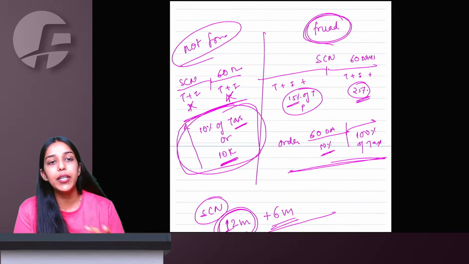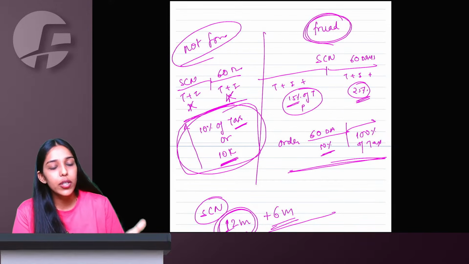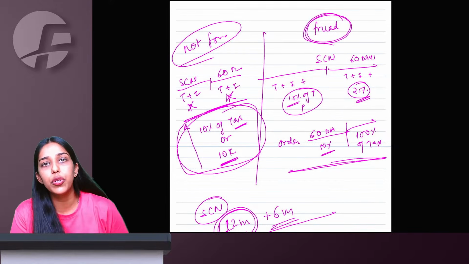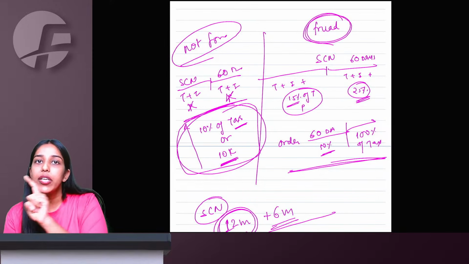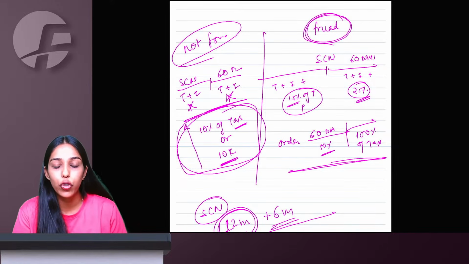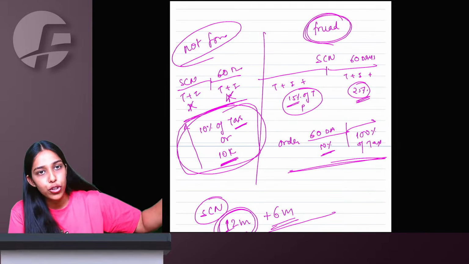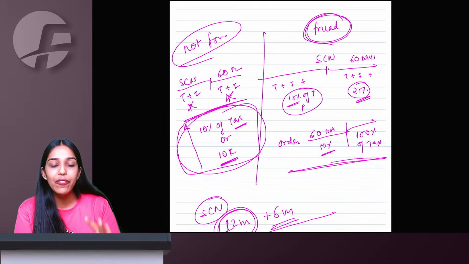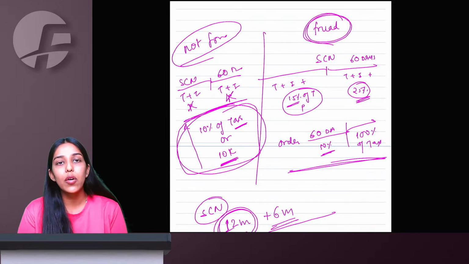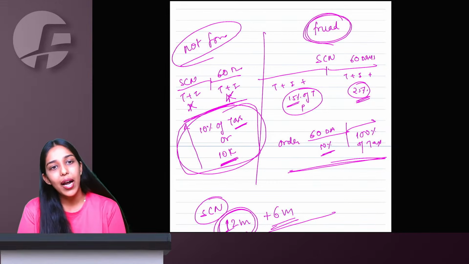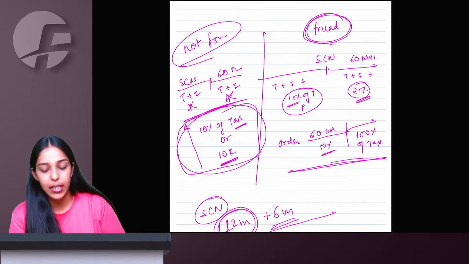So this is slightly relevant. Within 42 months they will issue you the order. They will issue you the notice, and from the notice within 12 months plus 6 months they will give you the final order also. For a fraud case, 15, 25, 50, 100% of tax as penalty you have to pay. For a non-fraud case, there is no penalty before the show cause notice or within 60 days of the show cause notice. After that, 10% of tax or 10,000 under CGST. So 10,000 becomes 20,000 under IGST, but the percentage remains the same because the tax becomes double in IGST.